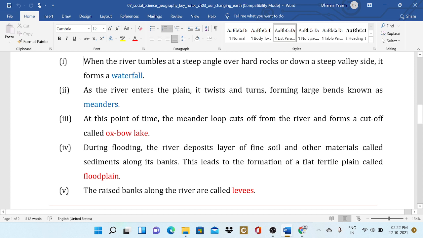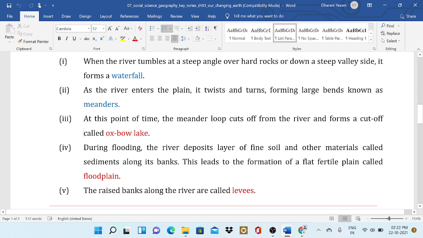During flooding, the river deposits a layer of fine soil. That topmost soil is good for cultivation, and other materials are called sediments along the river banks. This leads to the formation of flat, fertile plains called the flood plain. For example, the Indo-Gangetic plains.